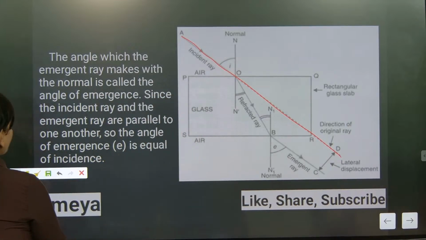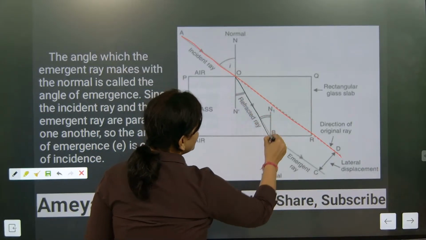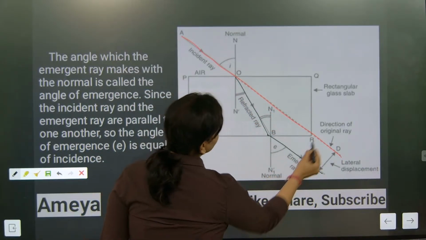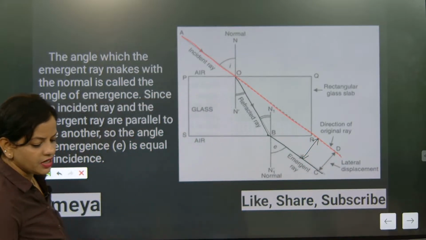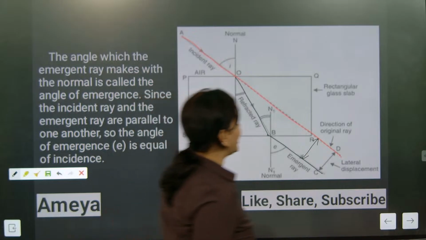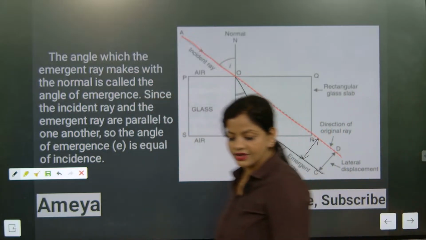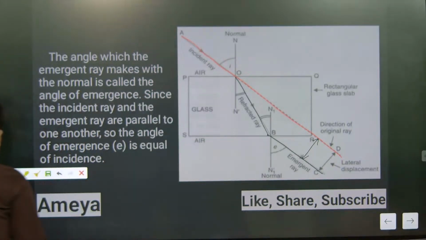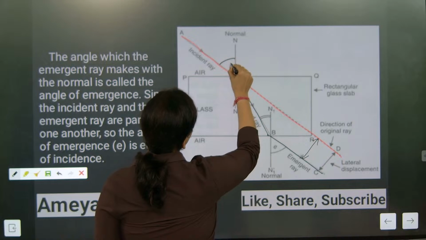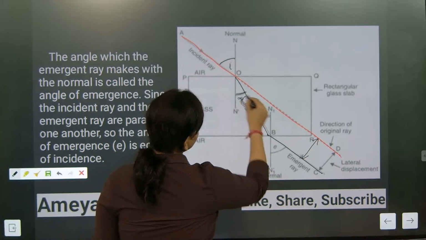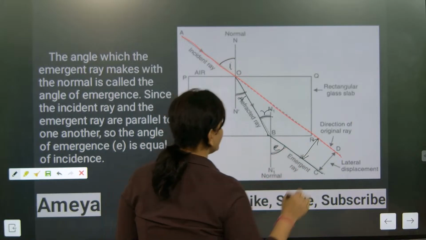But what happened here is that the light went bending. One time bending is here, and then after this it bent here also. This variation is called lateral displacement. This will be the angle of incidence. This is the refraction angle, this is also a refraction angle, and this is called the angle of emergence.